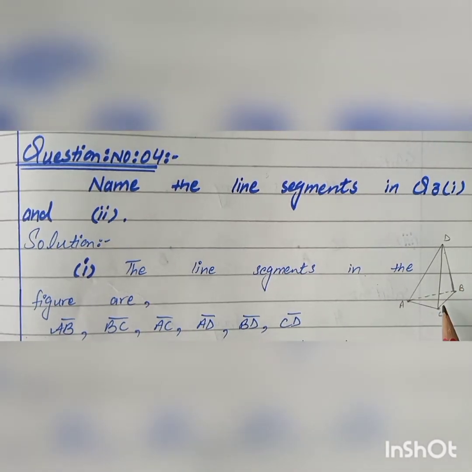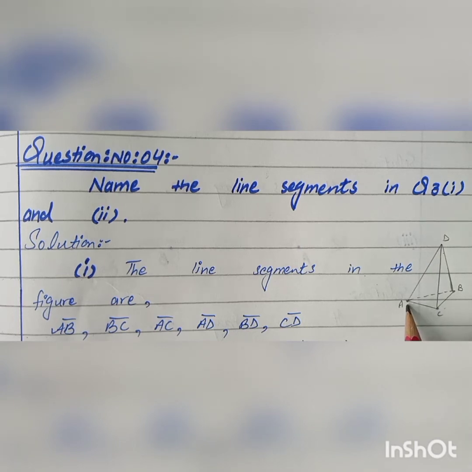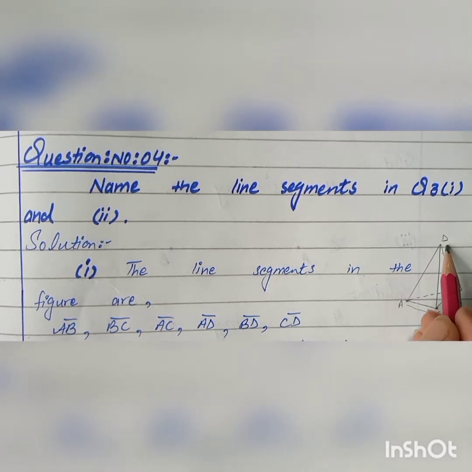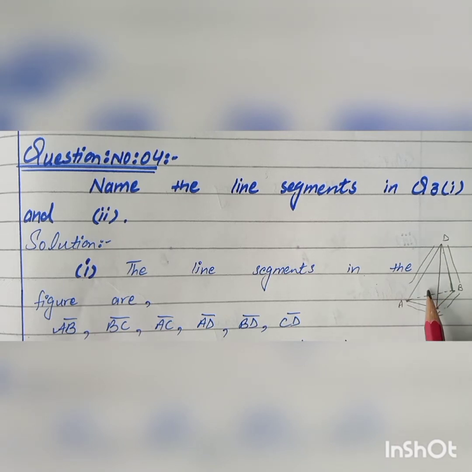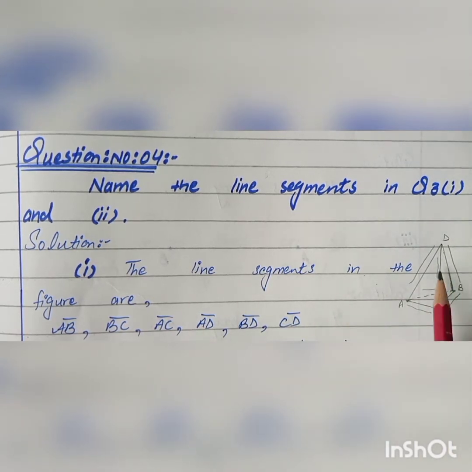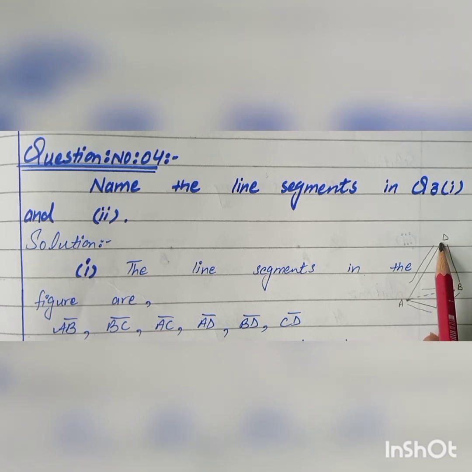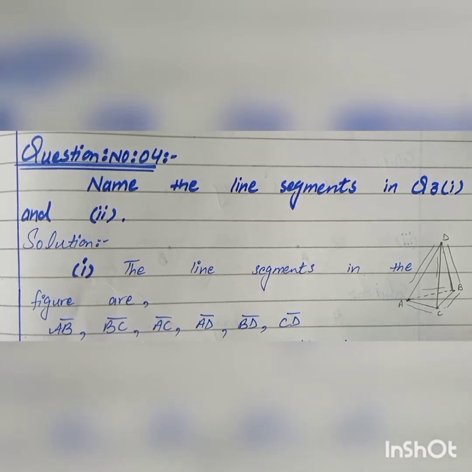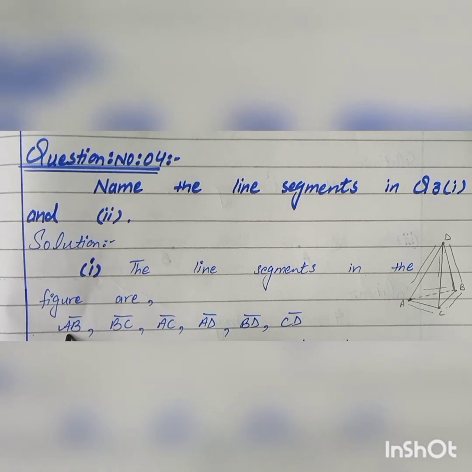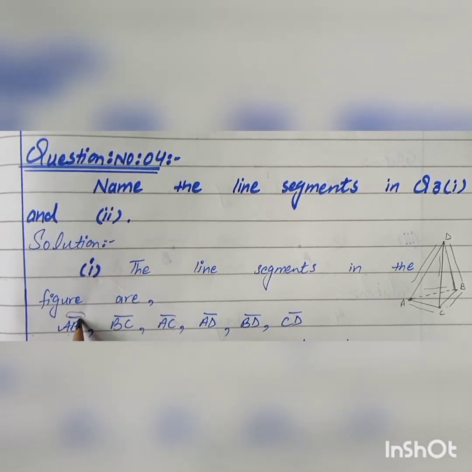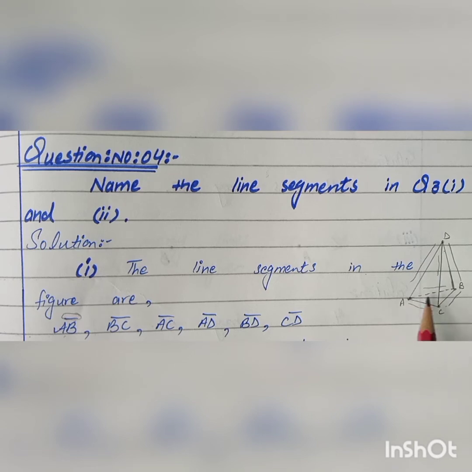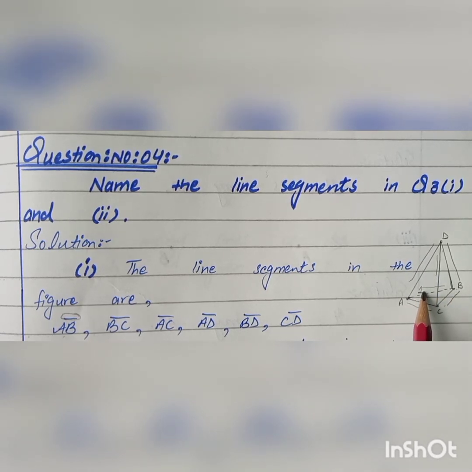So the lines in the figure are AC, BC, BD, AD, AB, DC. These are the lines that make the figure. Students, you can see here both the ends are fixed, bound, so write here all the segments but denote the representation of the line segment. The line segments in the figure are AB, and this sign represents the line segment. AB is the line segment, this is the first.